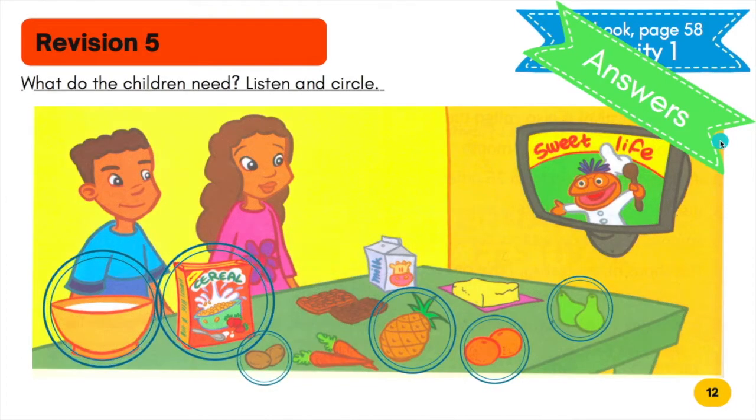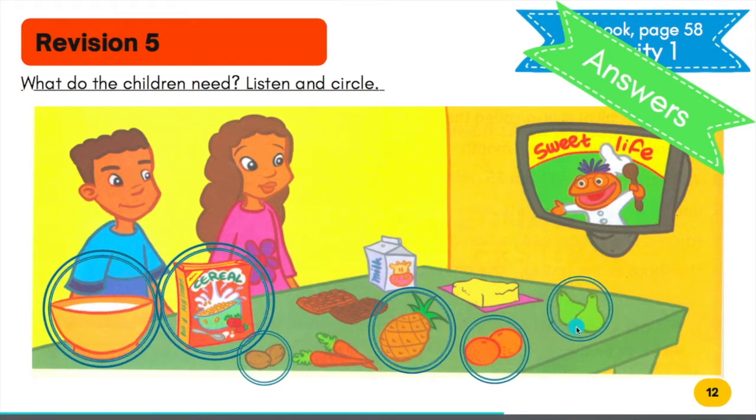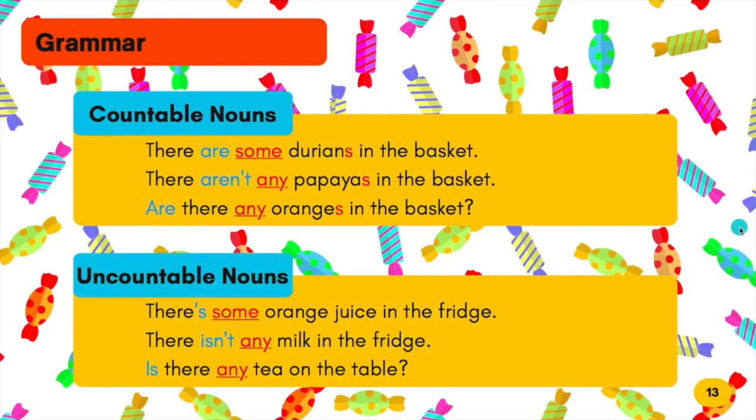And this is the answer. The first ingredient that the children need is a bowl of yogurt, cereal, pears, oranges, pineapple, and kiwis. Now, let's proceed to our next lesson.